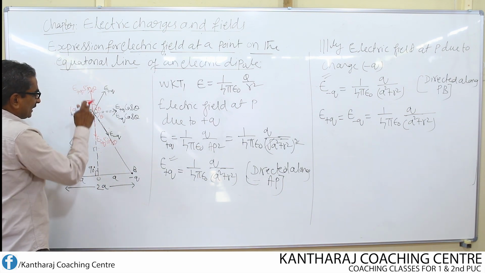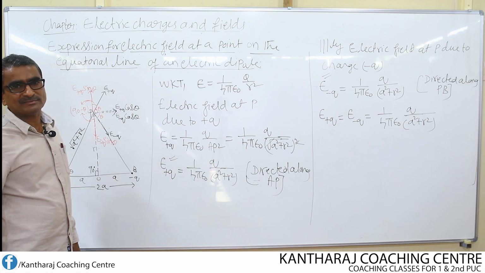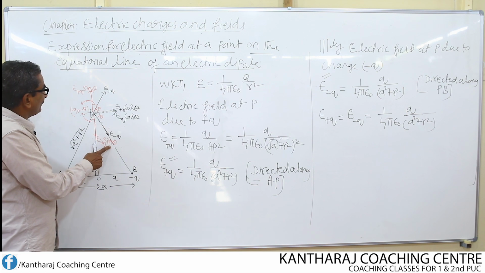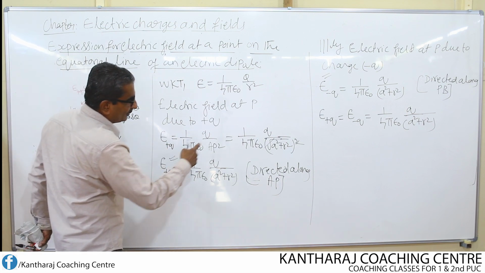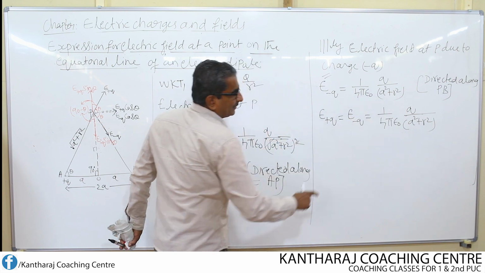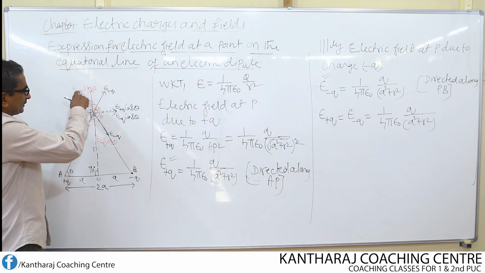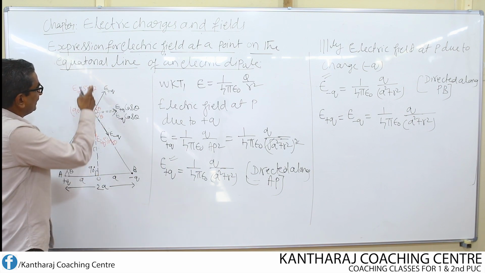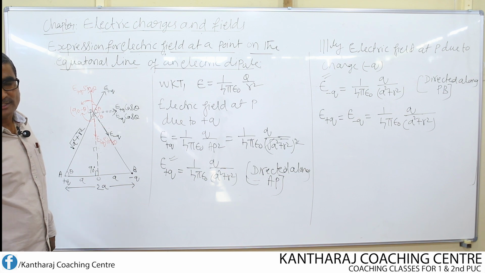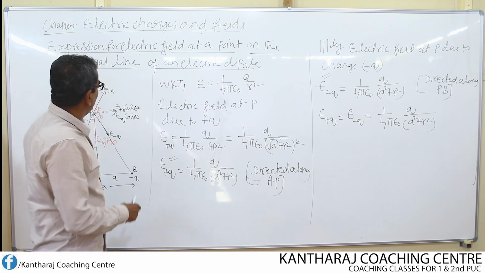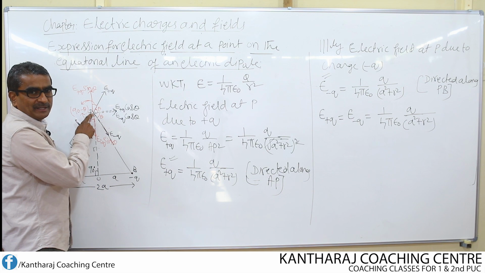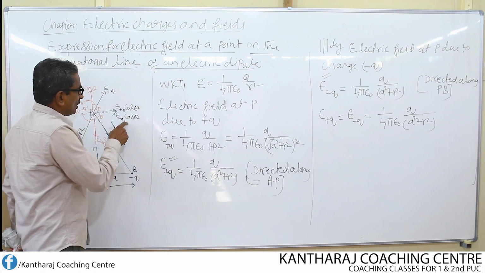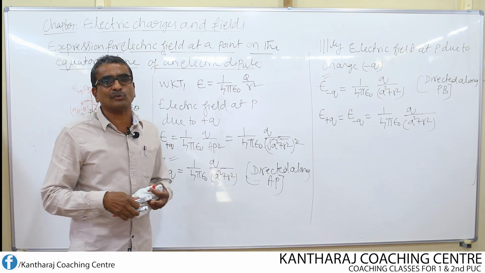These two components, the vertical components, are equal and opposite. Direction-wise opposite, angle same, trigonometric function same. Then E plus Q is equal to E minus Q. Already we have written here, magnitude-wise both the fields are the same. So therefore, E plus Q and E minus Q are the same. Therefore, E plus Q sin theta and E minus Q sin theta, these two get cancelled. That means there is no contribution of electric field from these two components at the point P. If at all we are getting electric field, it is only due to these two components, that is E plus Q cos theta and E minus Q cos theta.